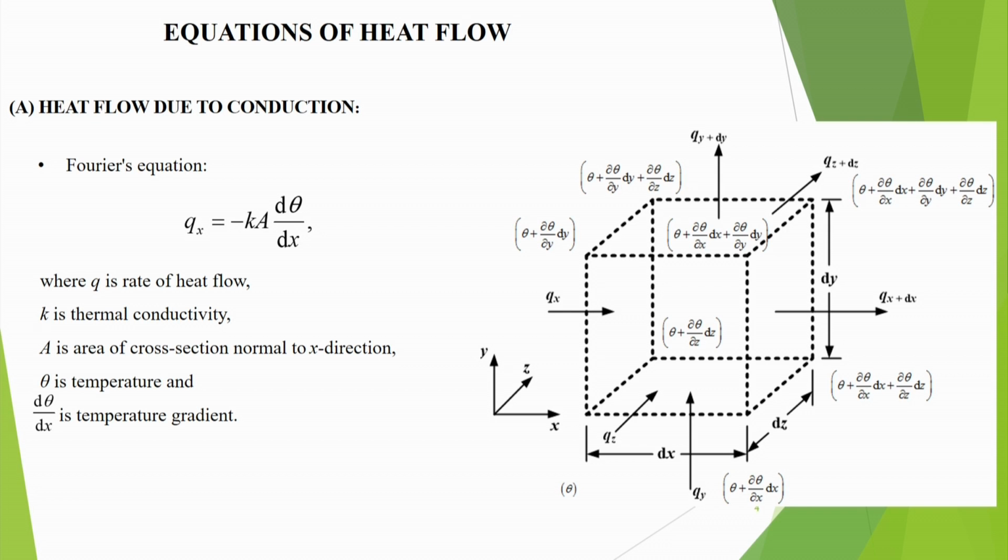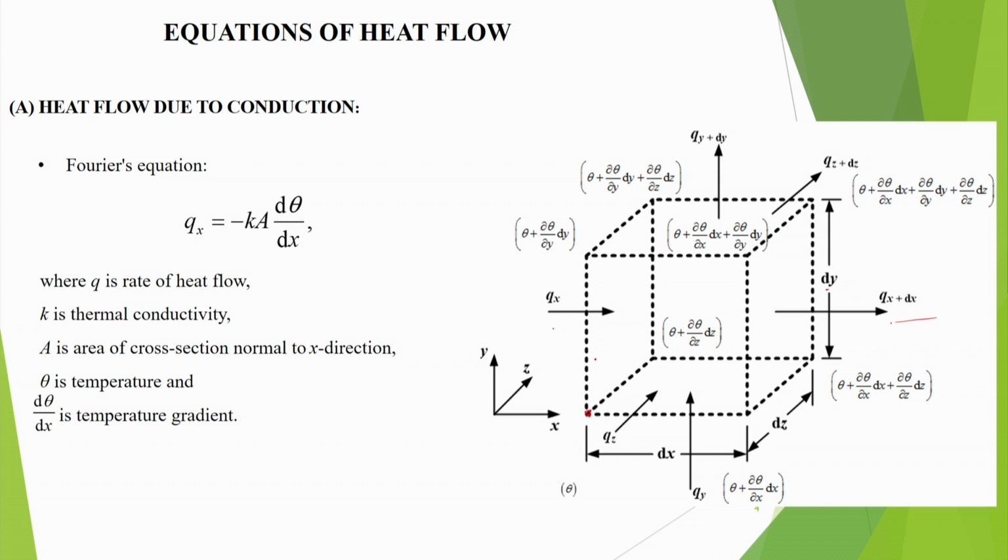But we can take a cube actually, and in that heat is flowing in all directions. It is flowing in the x direction, that is indicated by qx. It is qx this side and qx plus dx this side. Then we have qy, and this side we have qy plus dy. Then on this face qz is entering and from the other face qz plus dz is coming out. And the temperatures are also indicated here. If at the center the temperature is theta, then we can have theta plus del theta by del y into dy, or we can take this as a reference point.